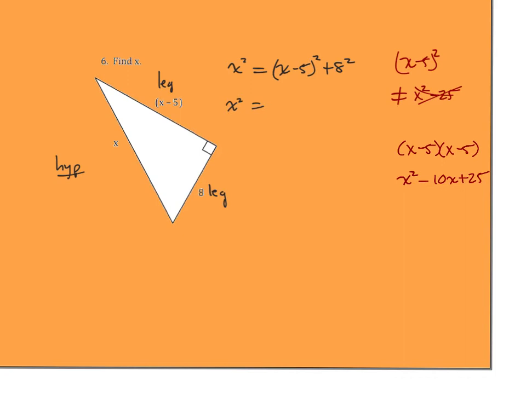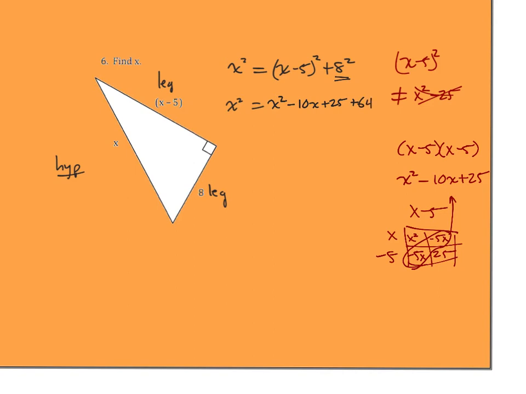If you're not sure, you can draw a little box and fill it in: x squared, minus 5x, minus 5x, positive 25. These two go together. That's where I get my answer. So this is really x squared minus 10x plus 25. Then 8 squared means plus 64.